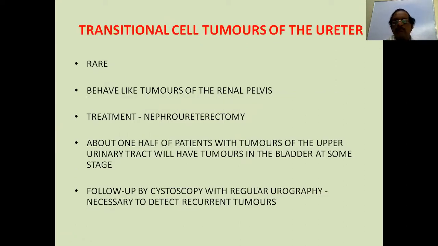Coming to the ureter, the transitional tumor is the only type that occurs. An isolated tumor of the ureter is rare. It behaves like tumors of the renal pelvis because it is lined by the same transitional cells.